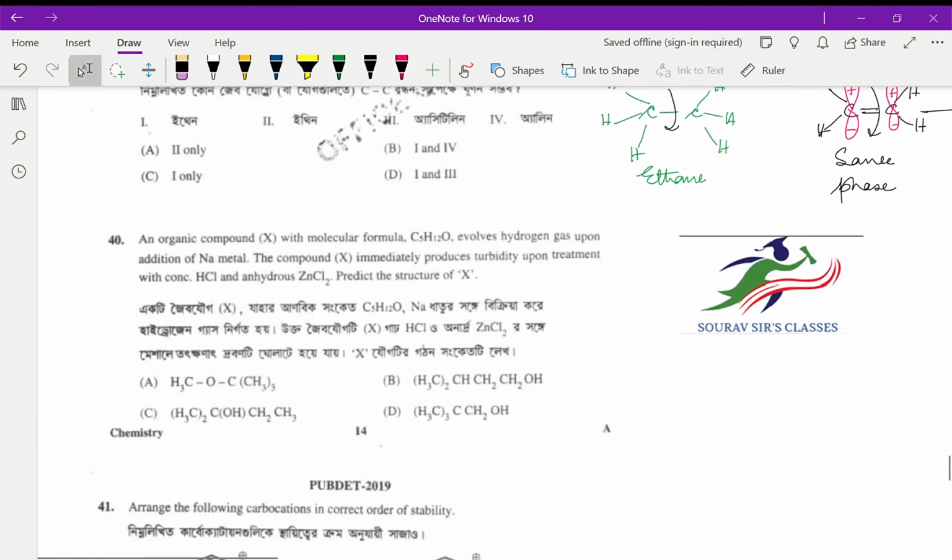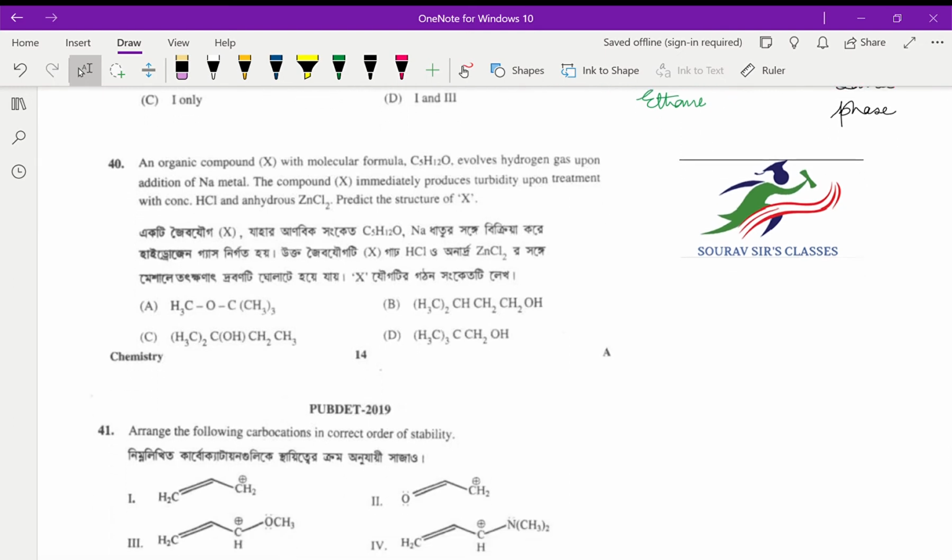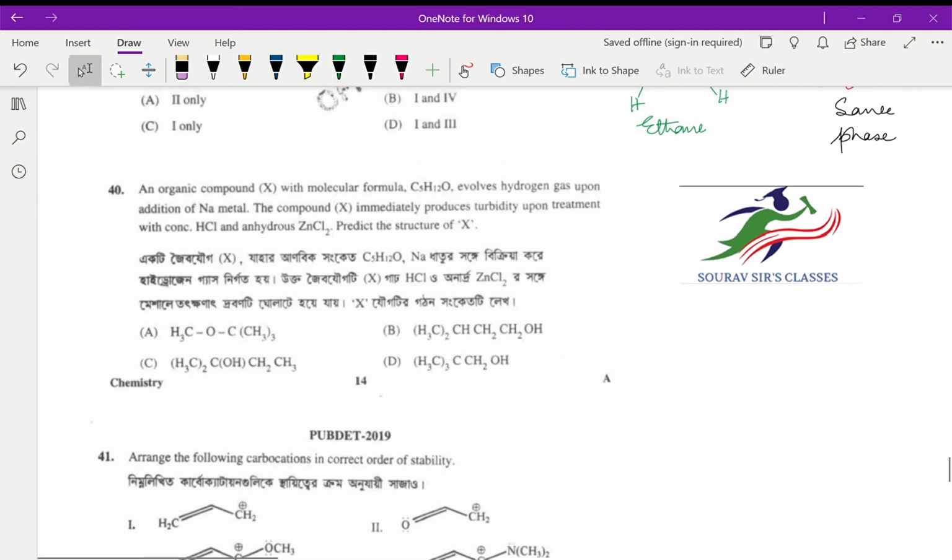Question here is the next one. An organic compound X with the molecular formula C5H12O evolves hydrogen gas upon addition of the metal. Compound X produces turbidity on treatment with concentrated HCl and anhydrous ZnCl2. Predict the structure of X.